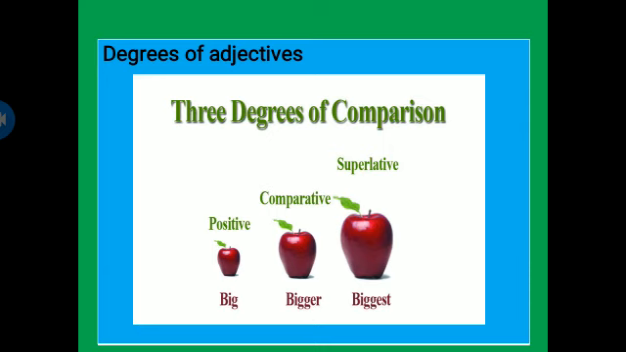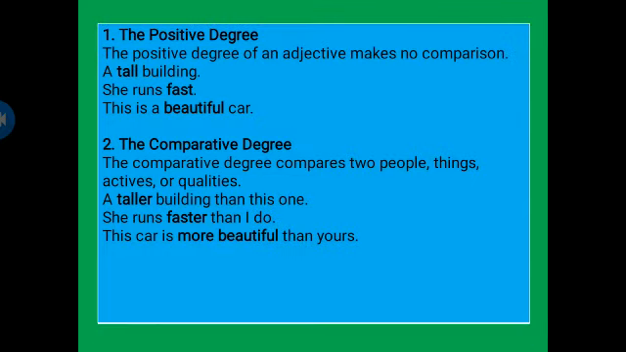There are 3 degrees of comparison, or the degrees of adjective. The first degree is known as positive degree, the second is the comparative, and the third one is superlative degree. For example, big is the positive degree, bigger comparative degree, and biggest is the superlative degree. The positive degree of an adjective makes no comparison. For example, a tall building, she runs fast, this is a beautiful car. These sentences do not show any sort of comparison.